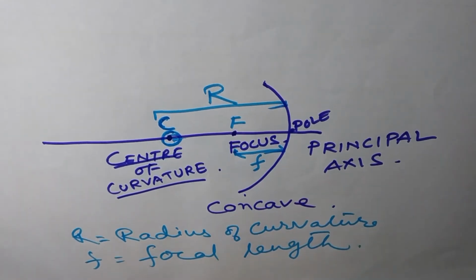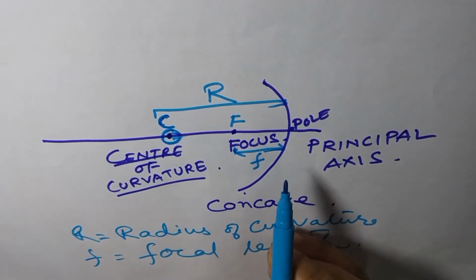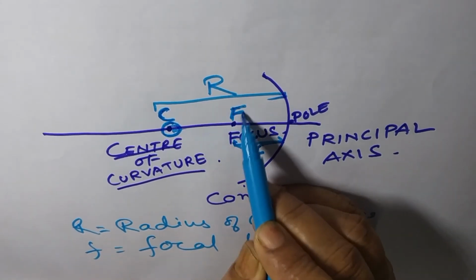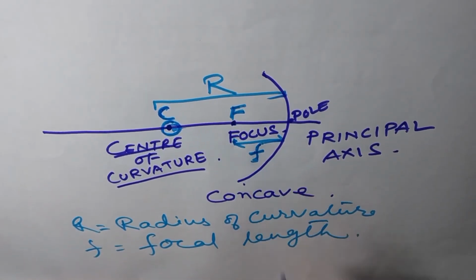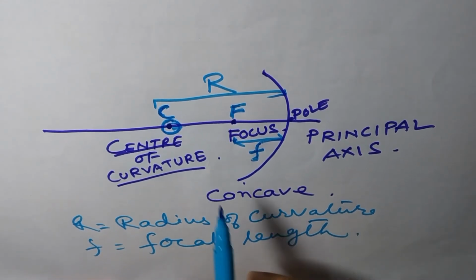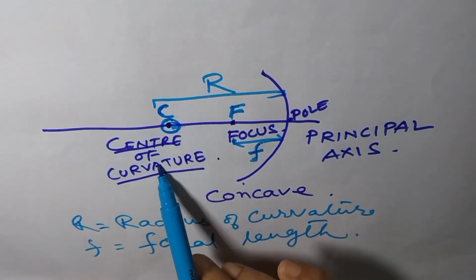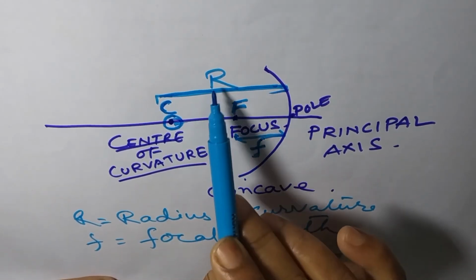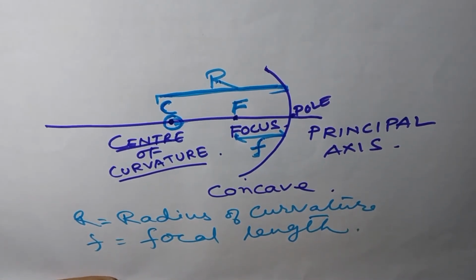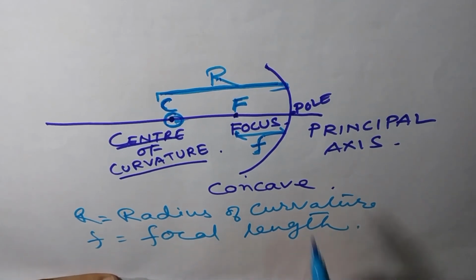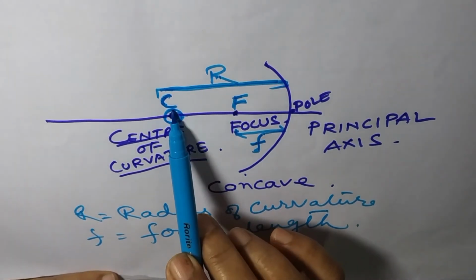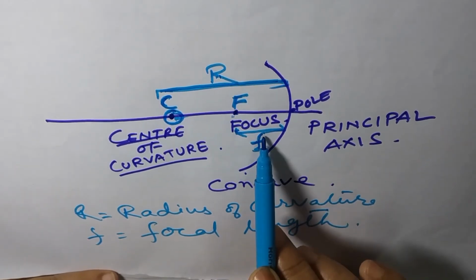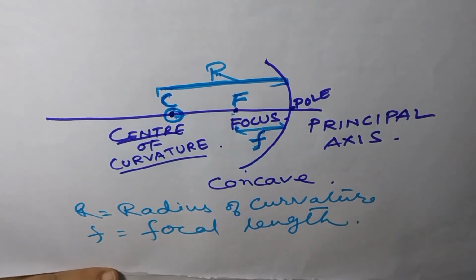It is small f and this is capital F. Capital F is the focus and small f is the focal length. C is the center of curvature and R is the radius of curvature. The distance is the radius of curvature, and the center of curvature is the point. Here F is the point and small f is the distance.